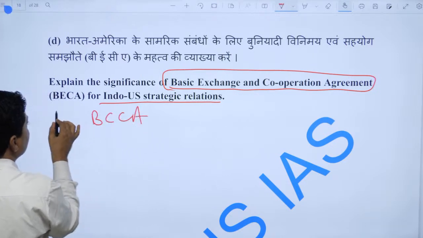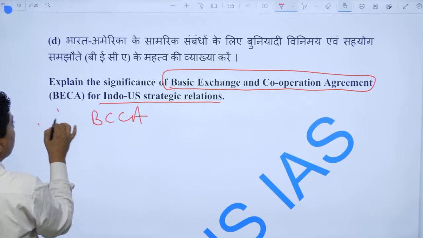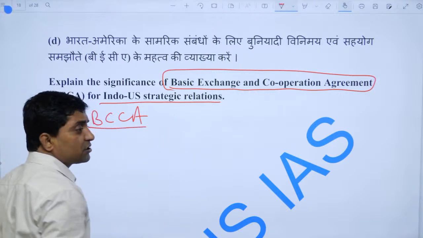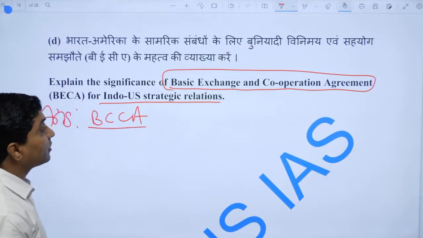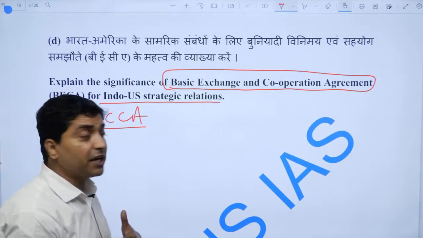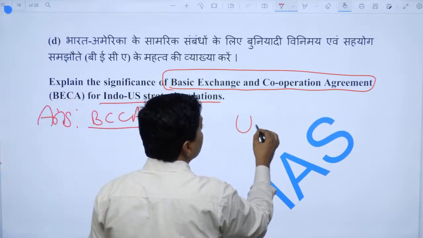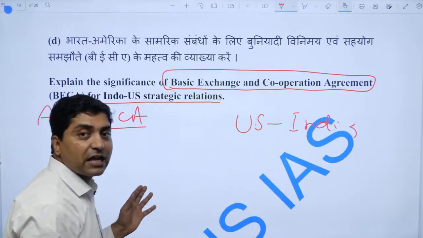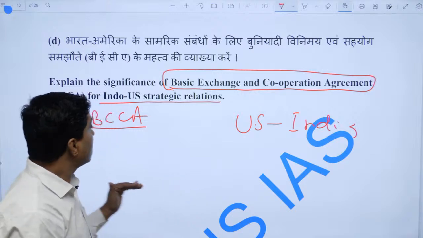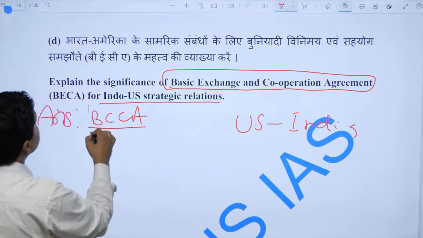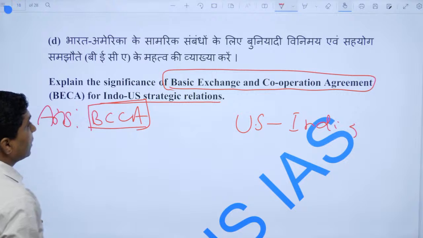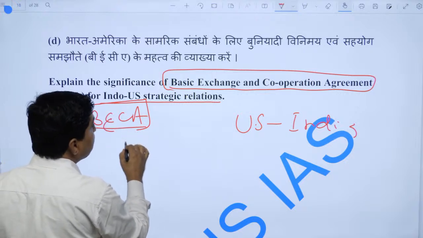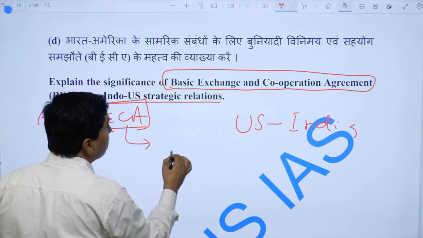So one should start with BECA, along with LEMOA and CISMOA, the important agreements between the US and India regarding defense and strategic cooperation. Now come to BECA.